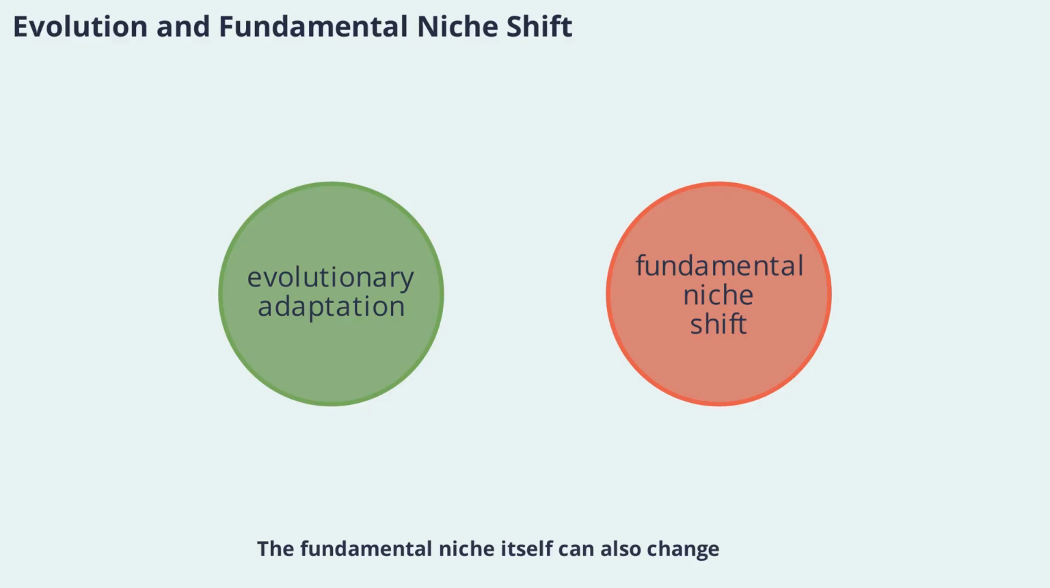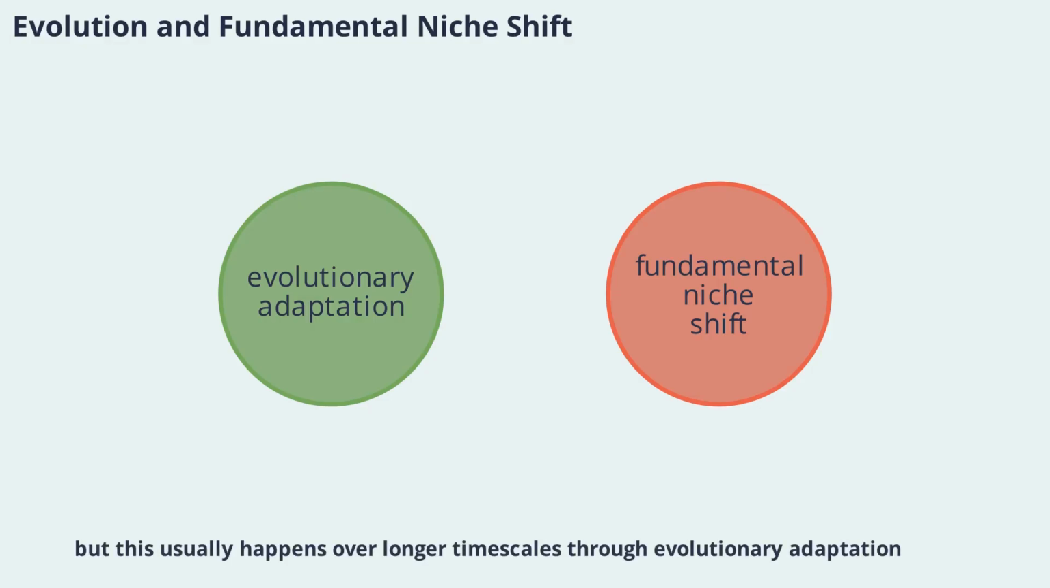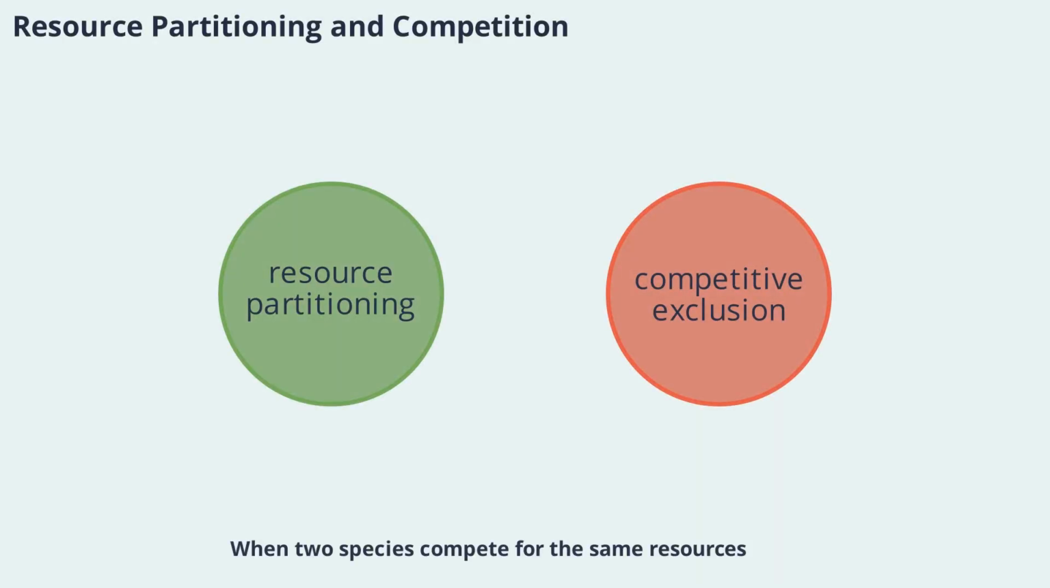The fundamental niche itself can also change, but this usually happens over longer timescales through evolutionary adaptation. When a species evolves new traits, its tolerance limits may expand or contract, allowing it to exploit new environments or become more specialized. This evolutionary process is a key driver of biodiversity and helps explain how species adapt to changing conditions over generations. If two species compete for the same resources, they can't occupy exactly the same niche indefinitely.